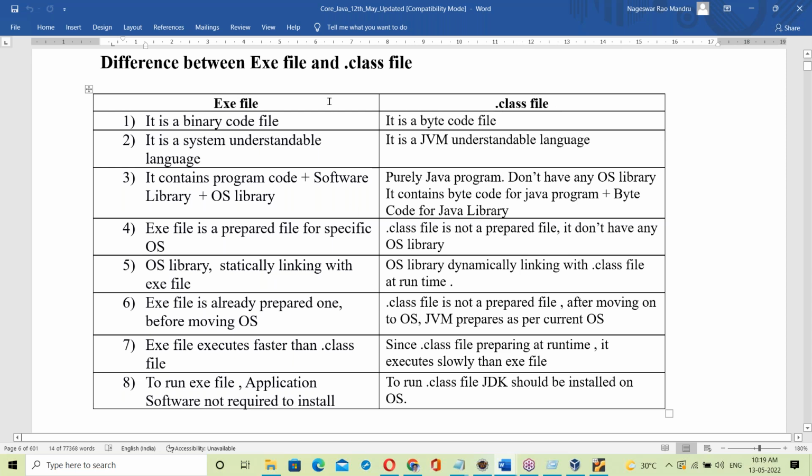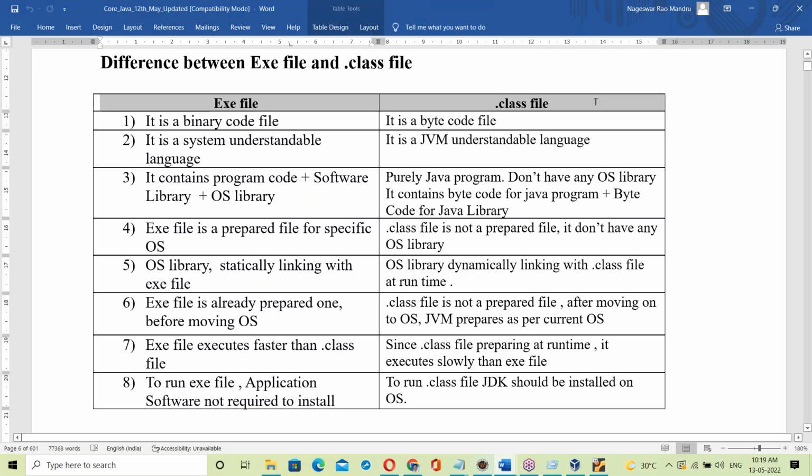Exe file, dot class file. See the first difference: an exe file is a binary code file, and a dot class file is a byte code file.